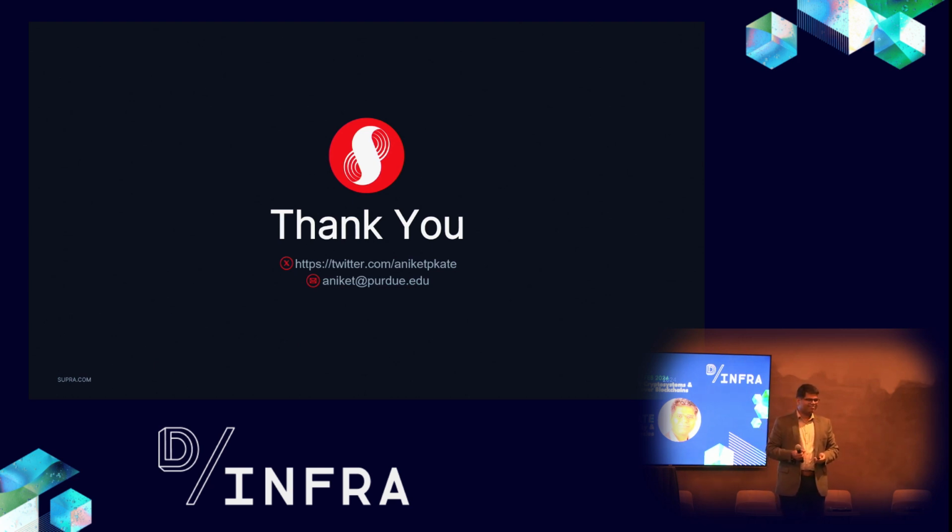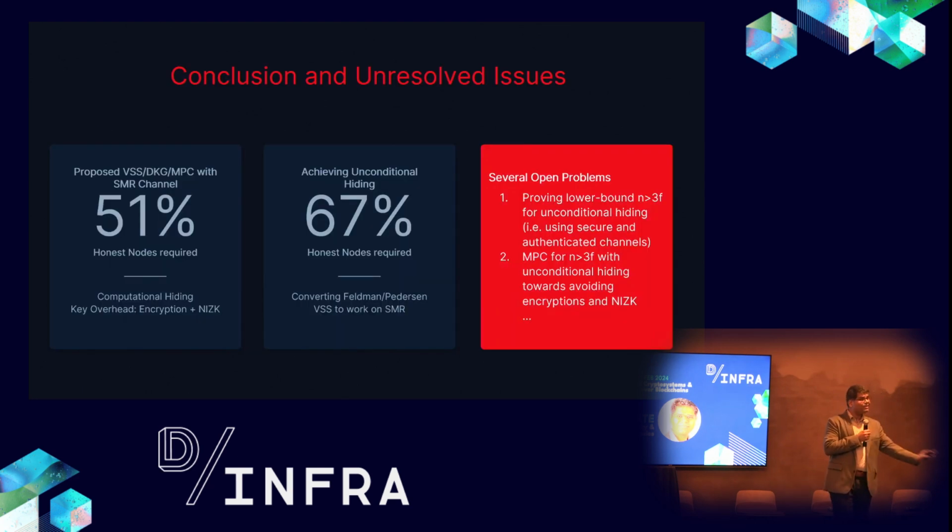I think we have time for one quick question. All right, I have a question. So is it 51% because you're assuming a proof of work blockchain? These protocols are purely asynchronous. A BFT blockchain is 2/3, right? Not 51%. Very good question.